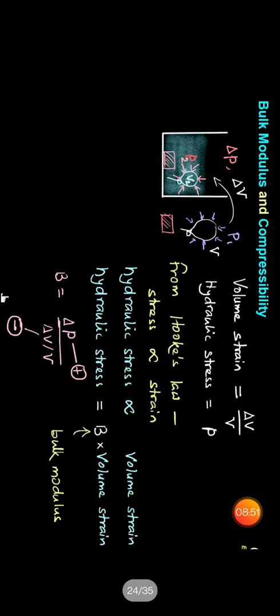So we can write the bulk modulus, denoted by B, is equal to delta P upon delta V upon V. Here delta V upon V is the volumetric strain, and delta P is the change in pressure responsible for the change in volume.